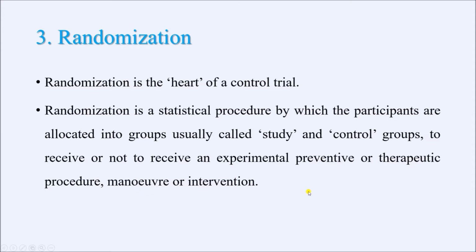So what does it mean? It means it is a statistical procedure by which the participants or the study subjects are allocated into either study group or control group. Study group means those subjects who will receive a particular intervention, and control group means those study subjects who will not receive that particular intervention, or maybe they will receive a different kind of intervention. So this allocation of the participants into either study group or control group occurs randomly using a statistical procedure. This is known as randomization.